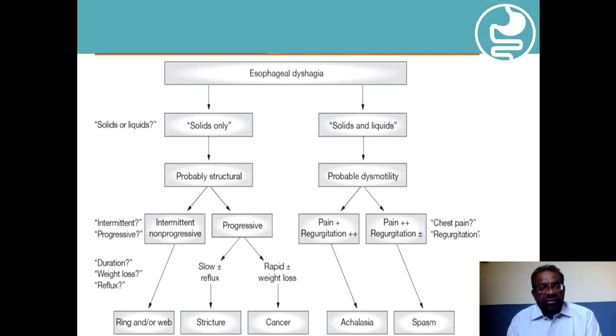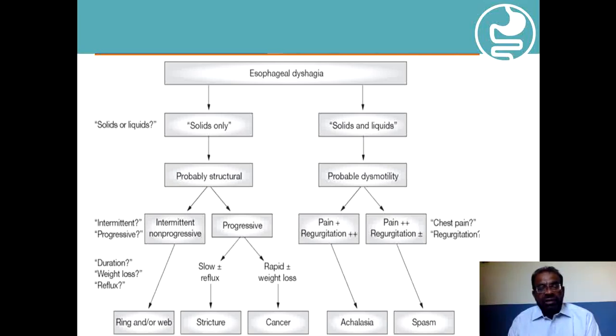And if the patient says that the dysphagia is progressive and it is gradually worsening, then one has to ask whether the progression is slow and the patient is also having associated reflux symptoms.